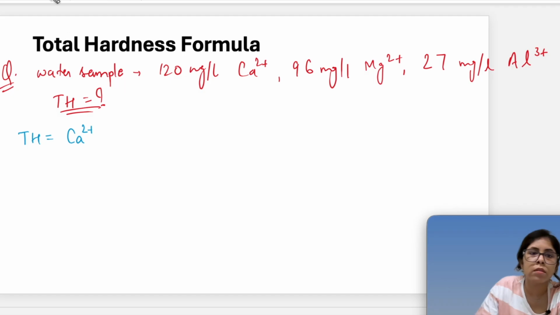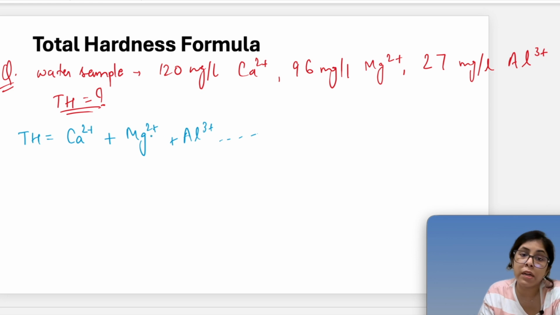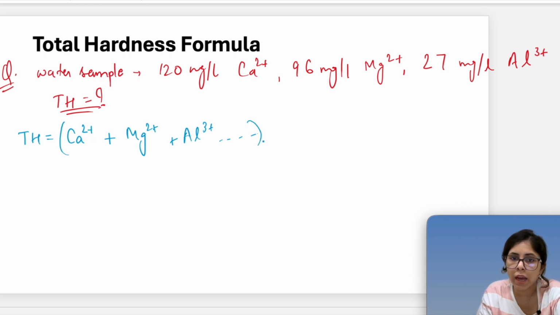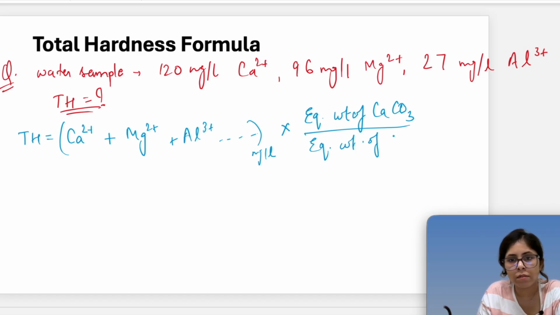So if I want to write it in general form: the calcium ion plus magnesium ion plus aluminum ion plus whatever multivalent ions are there. We put the concentration in milligram per liter, multiply by the equivalent weight of CaCO3, and divide by the equivalent weight of the ion.